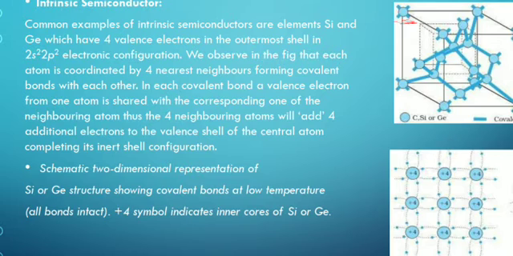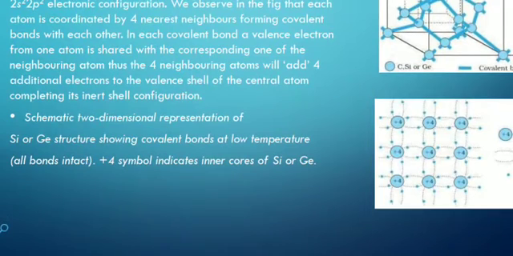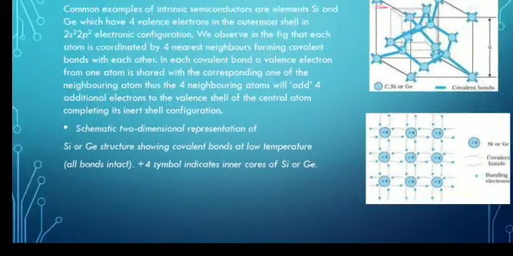Here below is a schematic two-dimensional presentation of silicon or germanium structure showing covalent bonds at low temperature. See, +4 is given everywhere, and this +4 indicates the inner cores of silicon or germanium.